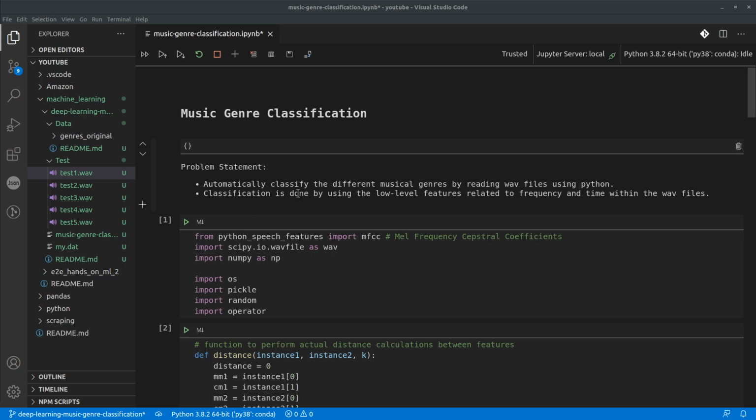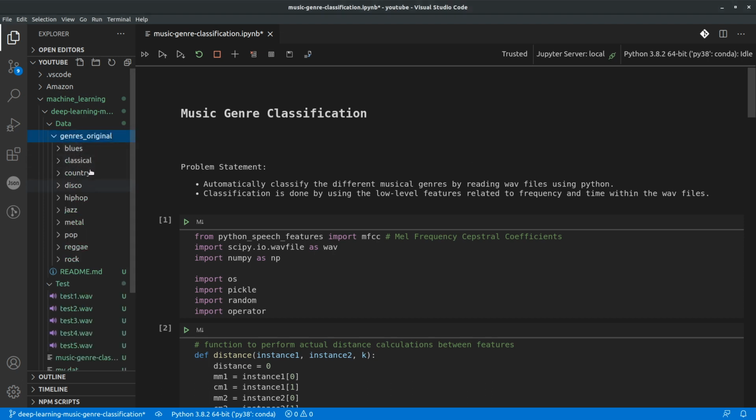The data set that we are using for this contains a set of WAV files that are classified under 10 possible genres that you can see here right now. So for example, it could be of a genre type blues or classical or country and so on. So these are the 10 different types of genres.